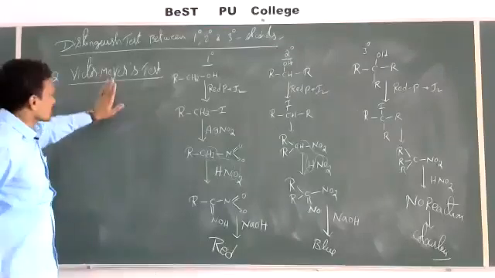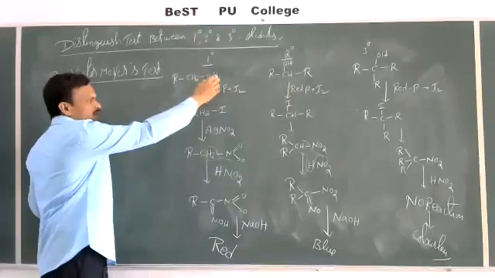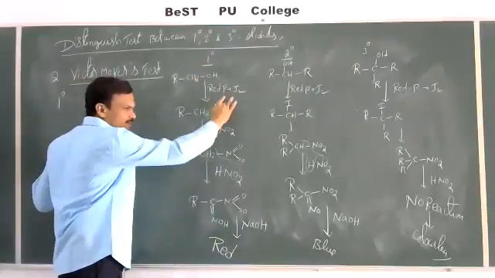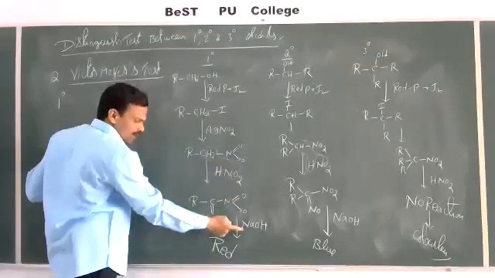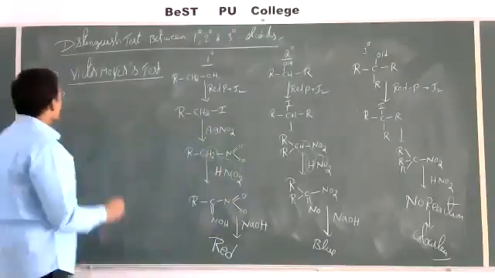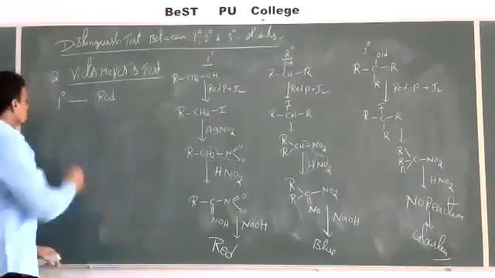Overall, in Victor Meyer's test, first reaction with red phosphorus plus iodine, next with AgNO2, and then with nitrous acid, followed by alkaline NaOH. Primary alcohols give a red or blood red color.